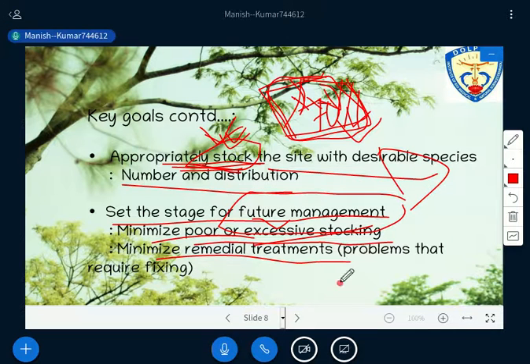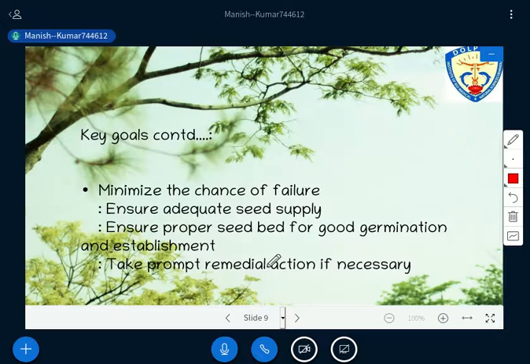It means during the regeneration process, if you are facing any kind of problem, means if the tree has been affected by any kind of disease, or if there is any kind of insect attack or any other pest attack, so you have to provide the remedial treatment in between there. Is it okay? So this is another goal you are able to achieve through your regeneration strategy. And there is another very important thing. Through this regeneration you are able to minimize the chance of failure. Why will the chance of failure be minimized?